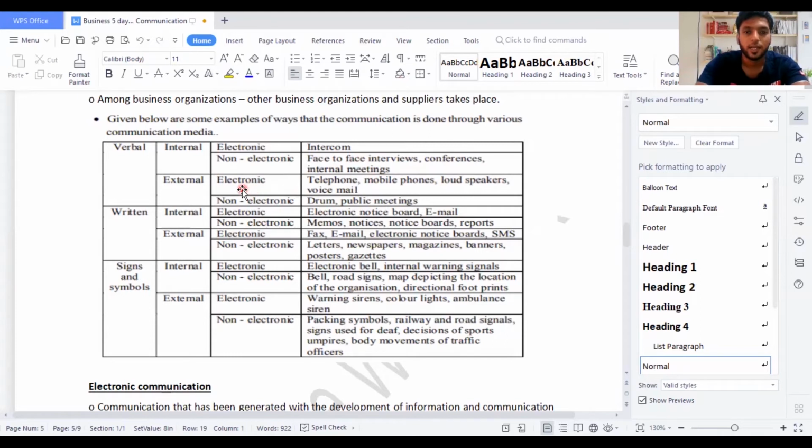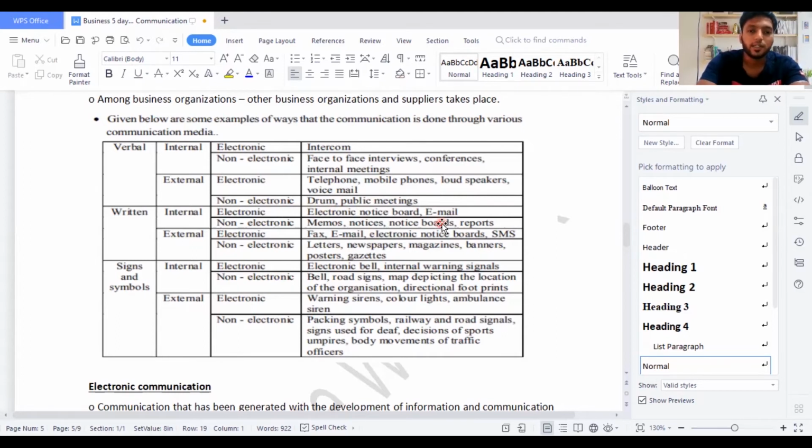What is external? In electronic, you might say external telephone, mobile phones, loudspeakers, voicemail. But non-electronic: drum, public meetings. So it's not actually electronic, that's why we say non-electronic. They used to communicate with the drum. It was used years back, but nowadays they don't use drums in organizations to take you towards one particular point and speak about the matter they really wanted to.